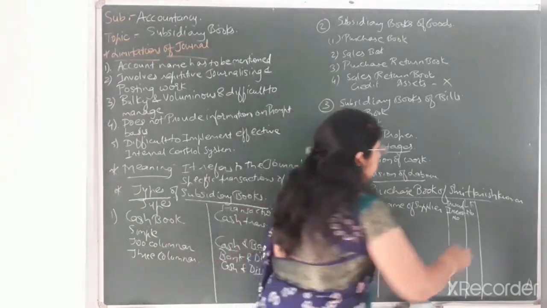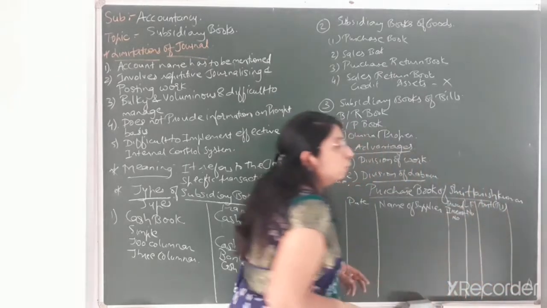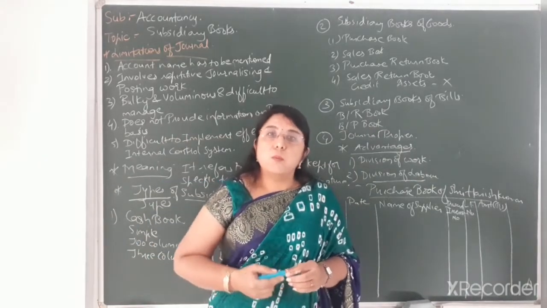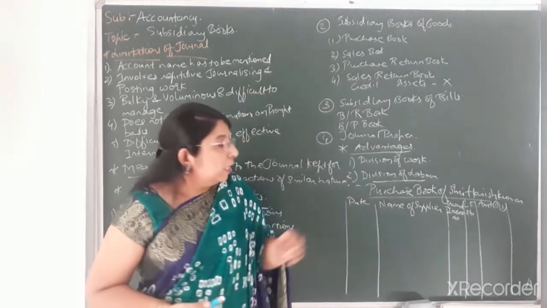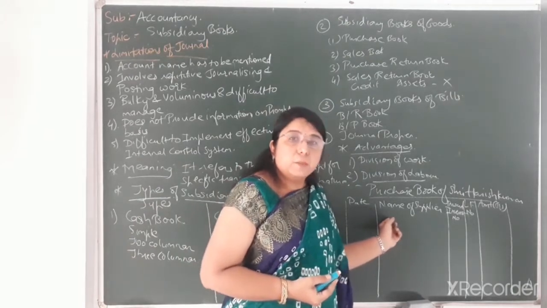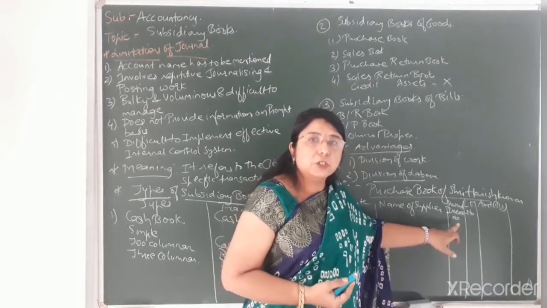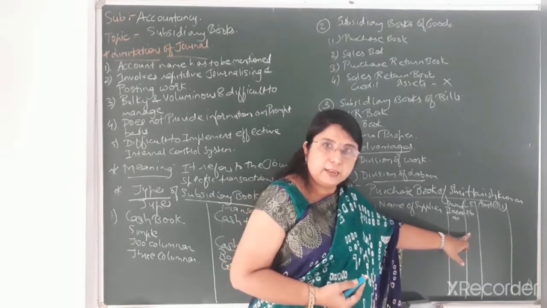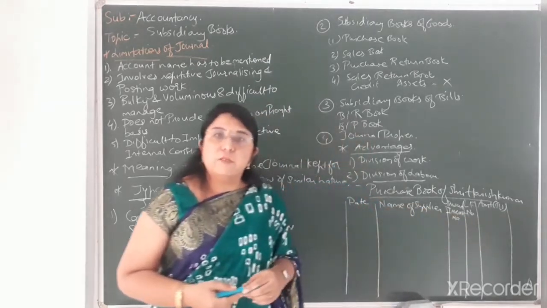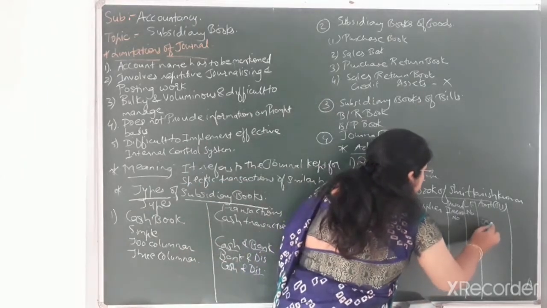Then the last column will be for amount in rupees. Suppose you have purchased goods worth rupees 5,000 from Sonal. Then you will write the date here, then the name of the supplier, that is Sonal's account. If the invoice number is provided in the question, you will write the invoice number and the LF number, and if not provided, you will just put a dash there. And the amount, rupees 5,000 or 10,000, whatever the amount of goods you have purchased, you have to write in the column of amount.